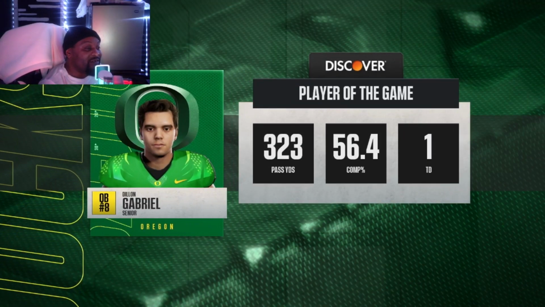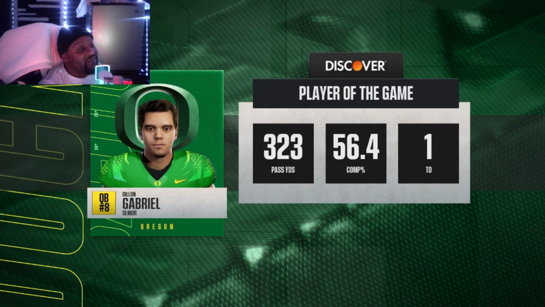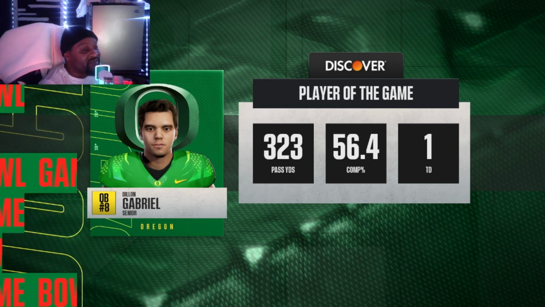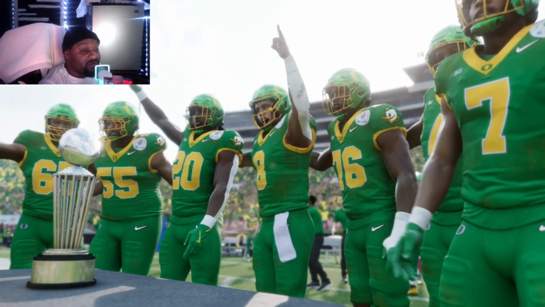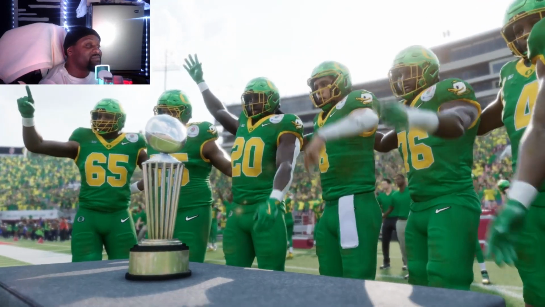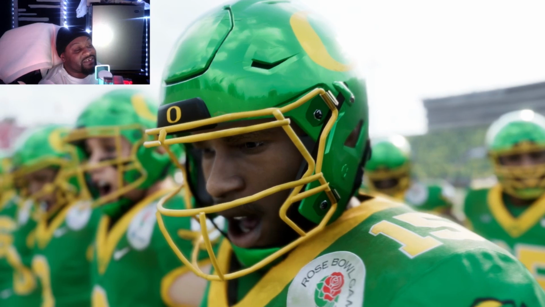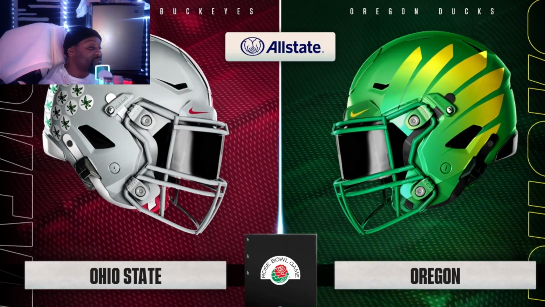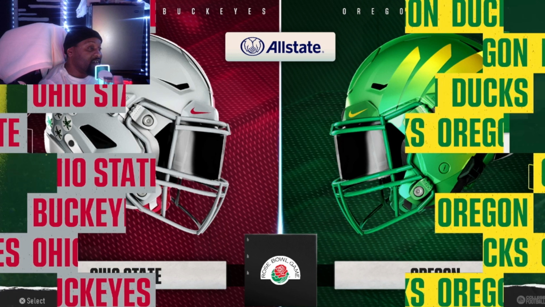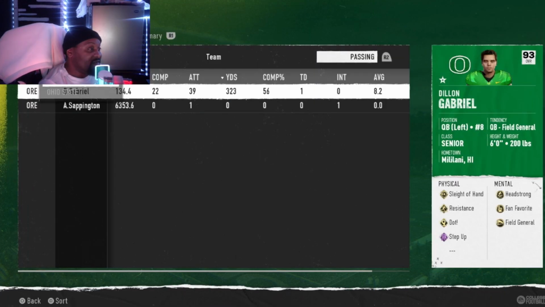They're like Ohio State's going to win there at first, and then Oregon came back. Gabriel, 323, 1 touchdown. He's the player of the game. Oh, the player of the game. Most of these games have been the quarterbacks lately. Will that change? I don't know. I think a running back gets to play the game in one of these games, if I remember correctly. But yeah, I like the little few stats there. Gabriel had this stat.